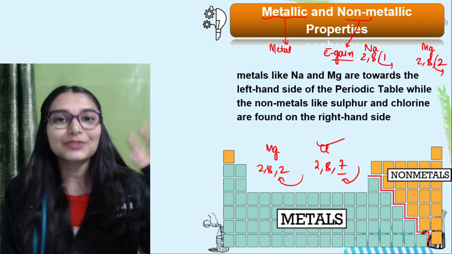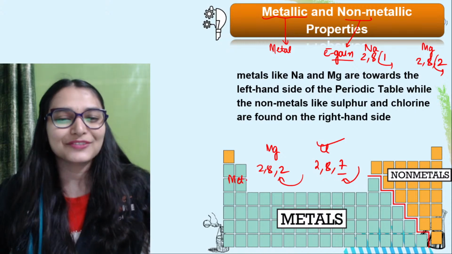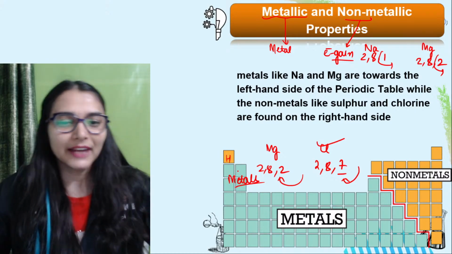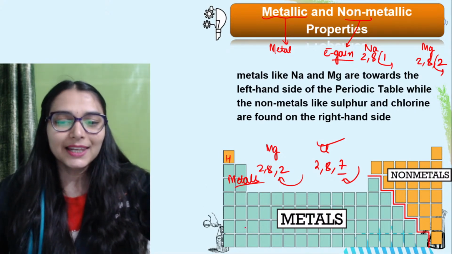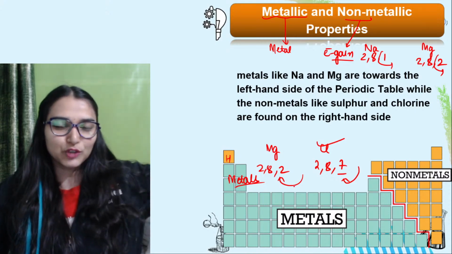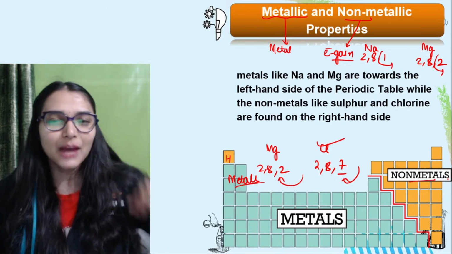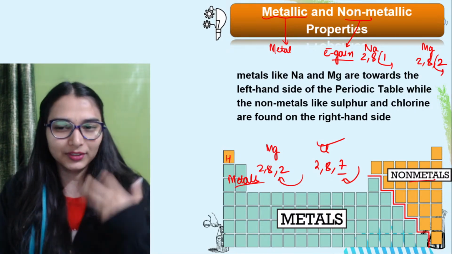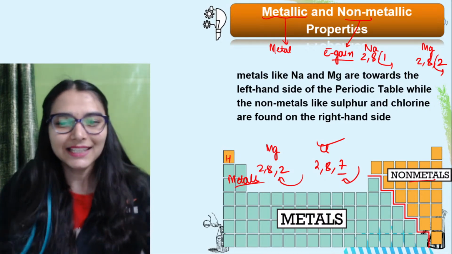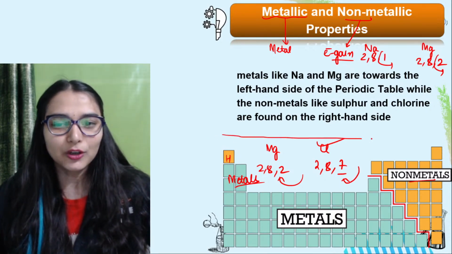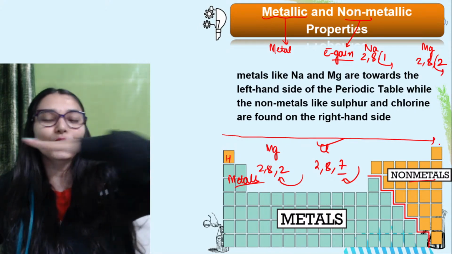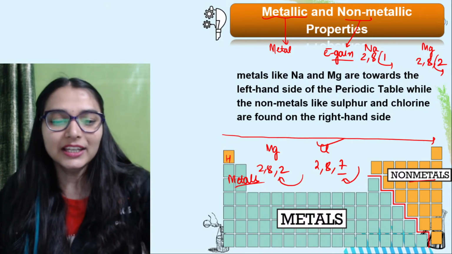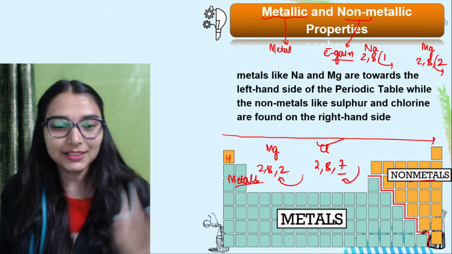Okay, so now try to remember metals are found on the left hand side of the periodic table. This blue color you can see, this is hydrogen that we have shown, that's a non-metal. The elements in this blue color are metals. Metals are kept on the left. And where do we find non-metals? On the right hand side. And metalloids somewhere in the middle. So can you even guess the trend of metallic character left to right? It can be understood just by looking. See, metallic character is decreasing when you go left to right across a period because you have non-metals on the right hand side. So even if you don't remember anything in the exam, you can just think about it.